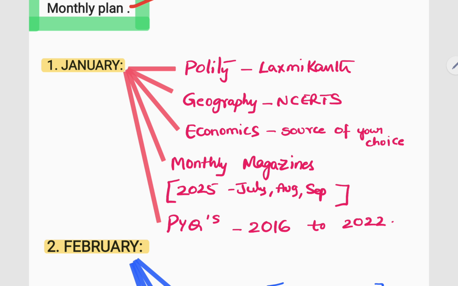For example, in the month of January, you need to complete polity, you need to complete geography, and you need to complete economics. Along with these three static subjects, you need to do monthly magazines of July, August, September of 2025 and complete the PYQs from 2016 to 2022. Look, I'm just giving you an outline here. In this video only, I'll explain how to do PYQs and how to read and complete magazines. Don't worry, you'll find it shortly.